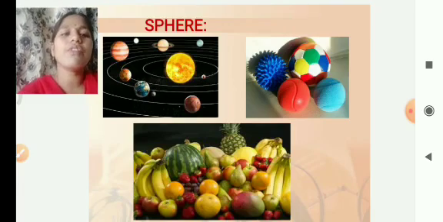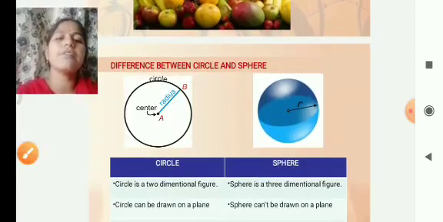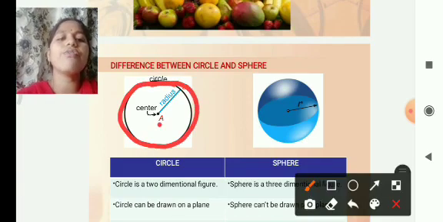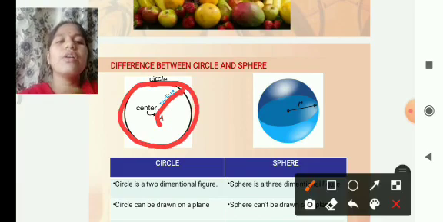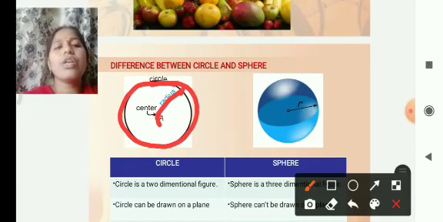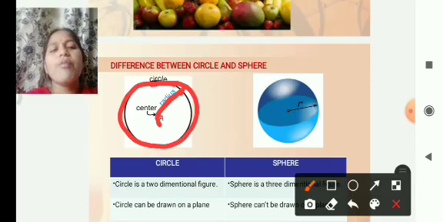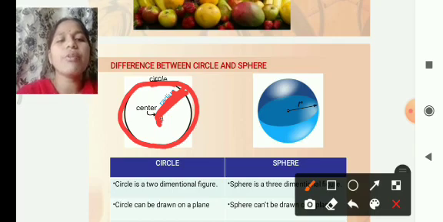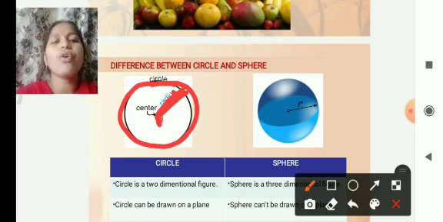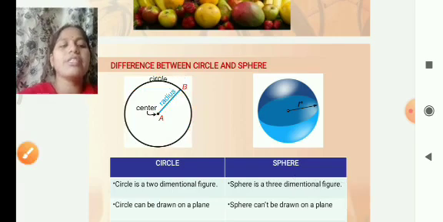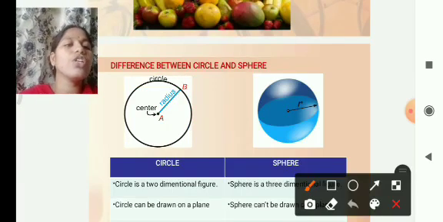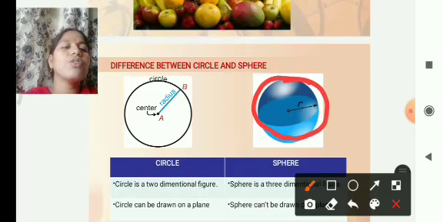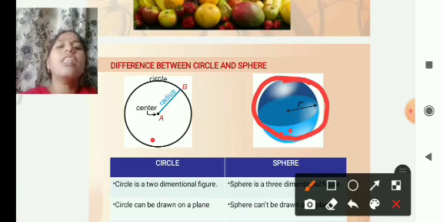What is the difference between a circle and a sphere? In a circle, the fixed point is called the center of the circle, and the distance from the center to a point on the circle is called the radius. This is the shape in three-dimensional geometry.